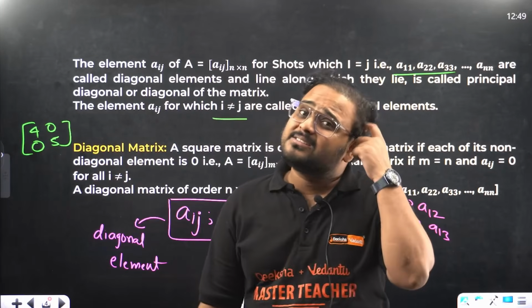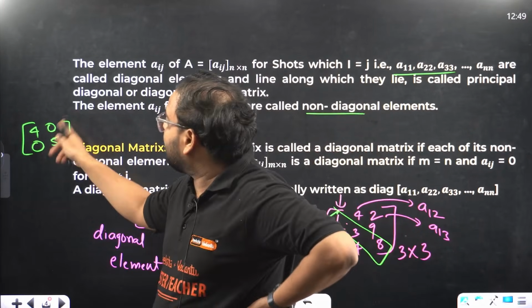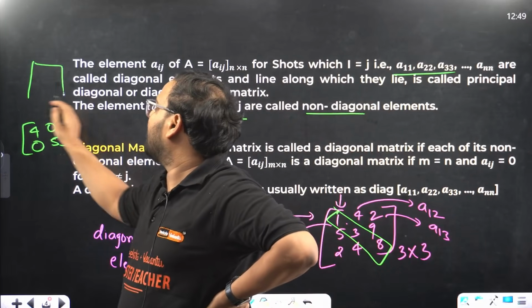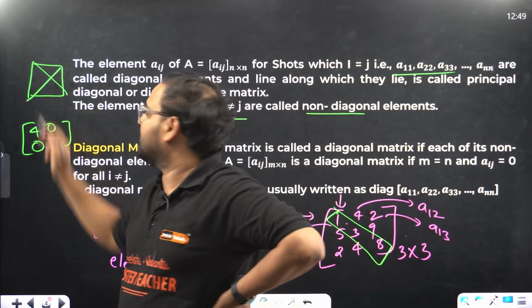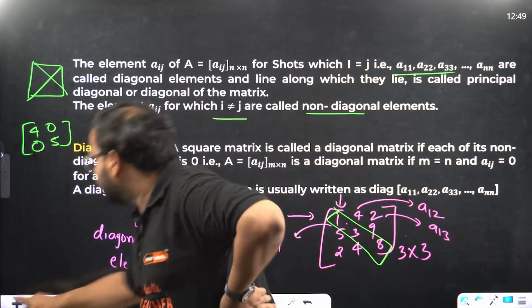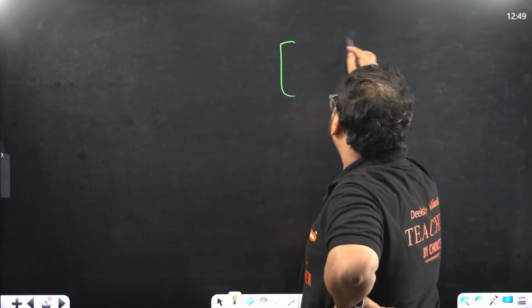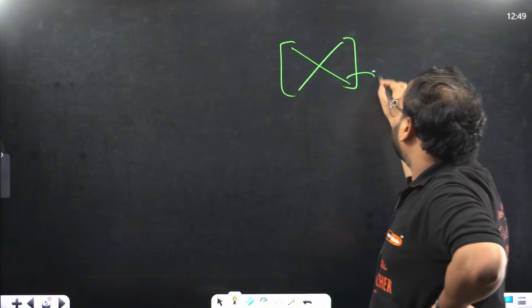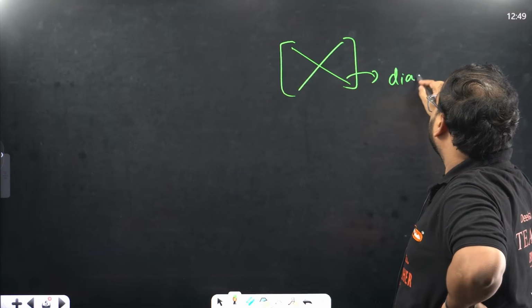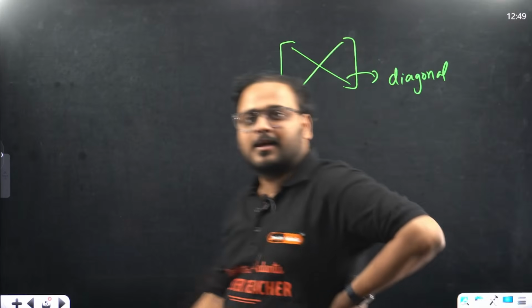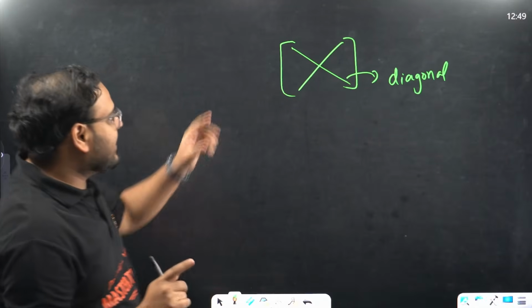Now you will say, sir, if you draw a square, we have two diagonals, this one and this one. You might have this doubt. Sir, if it is a square, we have two diagonals, so why are you calling only this one the diagonal? Because I didn't say diagonal of the square.